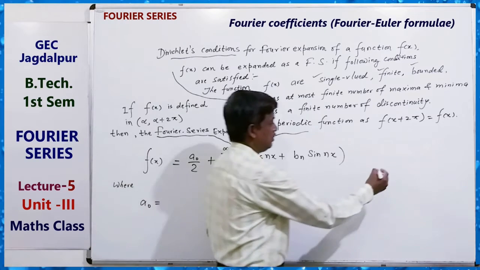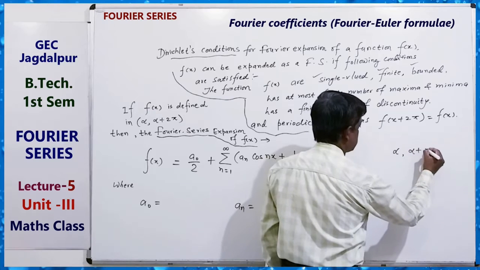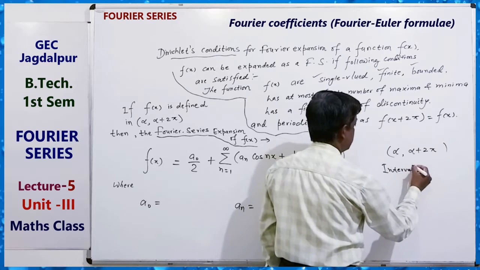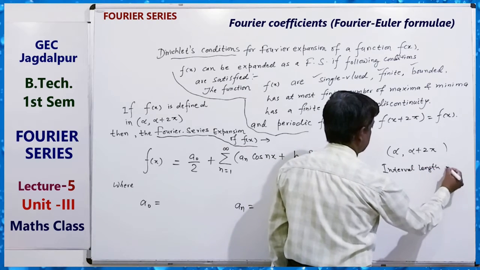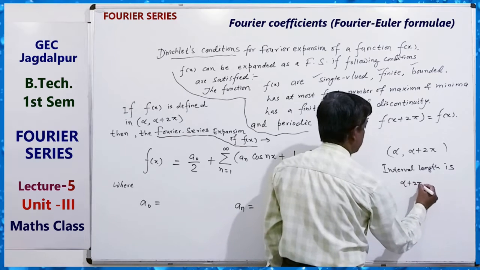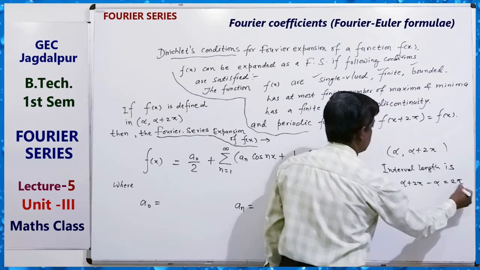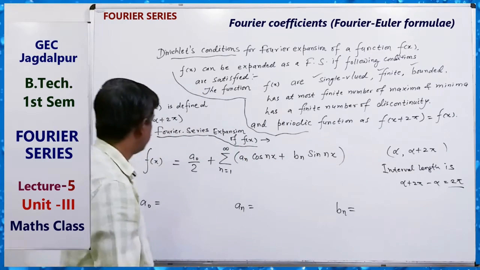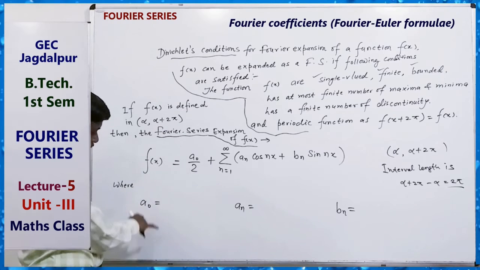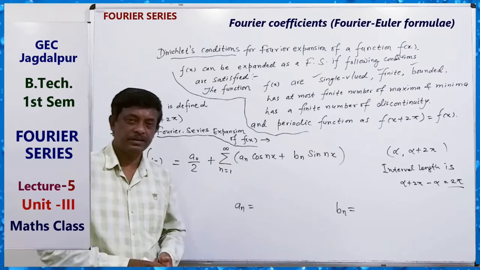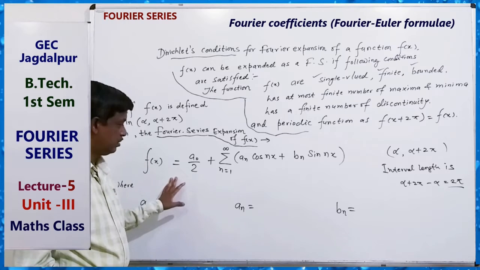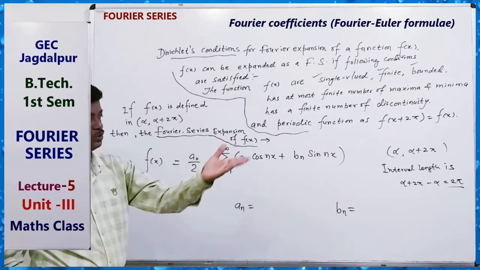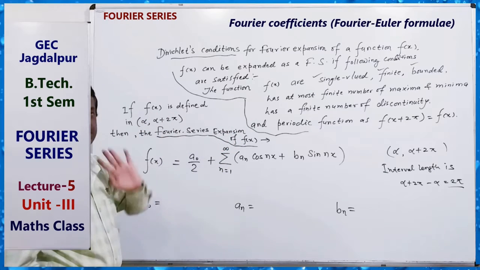Okay, alpha and alpha plus 2 pi, that means the interval length is what? Alpha plus 2 pi minus alpha equals 2 pi. The interval length is 2 pi. Clear? In this case, how can we find the value of a0? We can find it if this is the Fourier series expansion of this function in this interval as a periodic function with period 2 pi. Okay, f(x) is a periodic function.